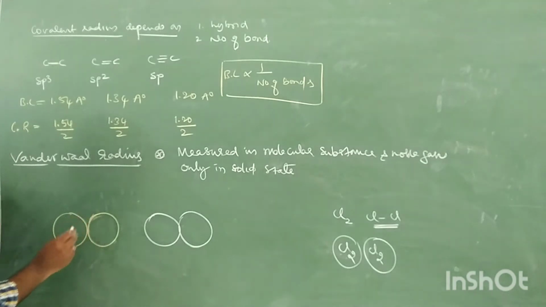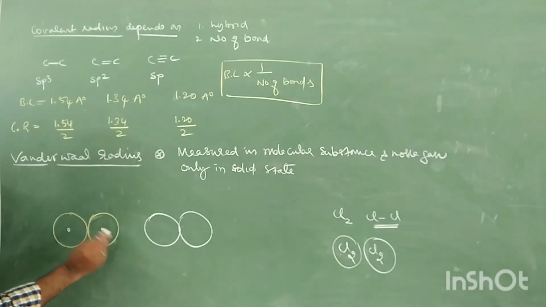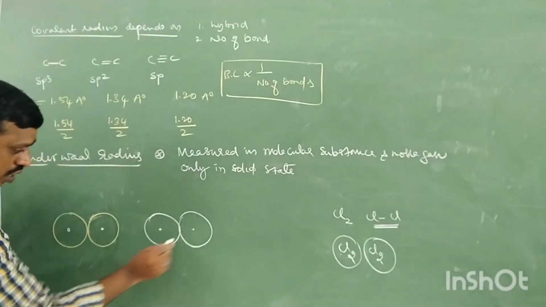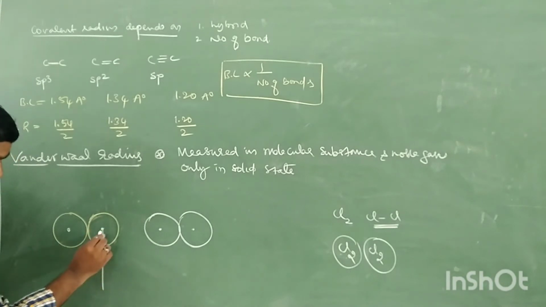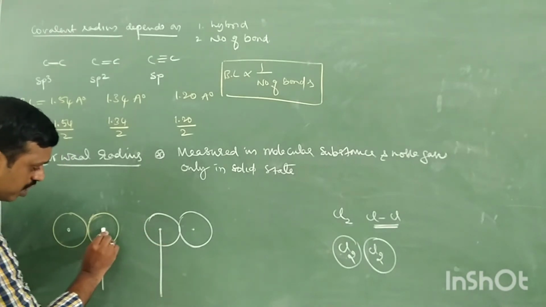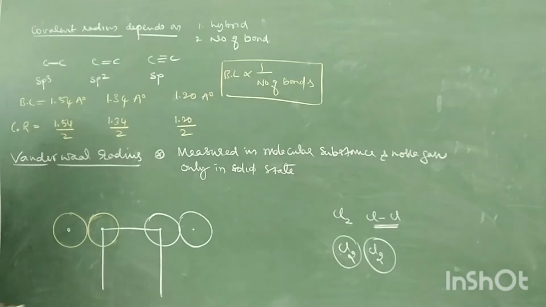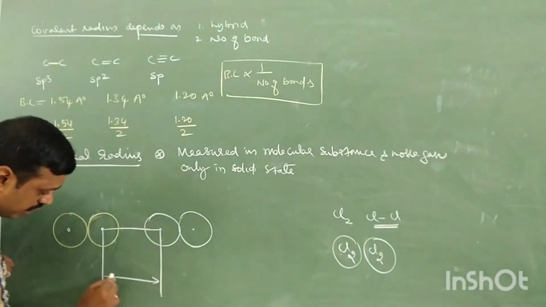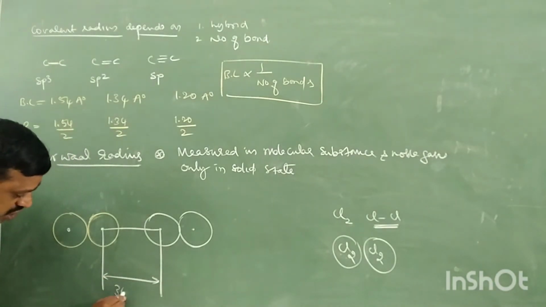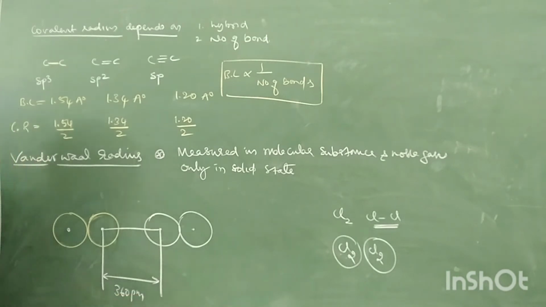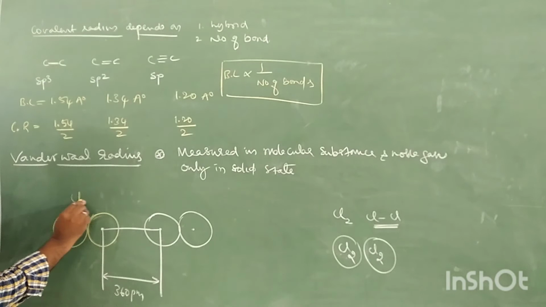So now I'll take this molecule, and it is one more molecule, right? In between these two molecules, we can measure the internuclear distance. This internuclear distance in a chlorine molecule is 360 picometer. It is 360 picometer in the chlorine molecule. This is a Cl2 molecule.